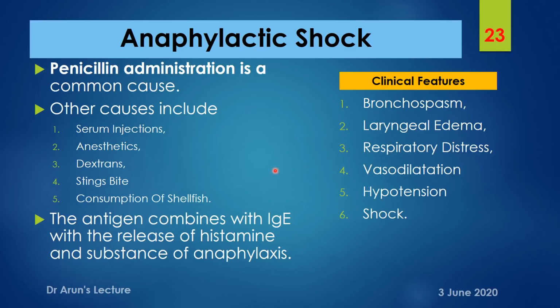Here the mechanism begins where an antigen combines with an IgE immunoglobulin, followed by release of histamines and substances of anaphylaxis. The individual presents with clinical features like bronchospasm, laryngeal edema, respiratory distress, vasodilatation, hypotension and shock.